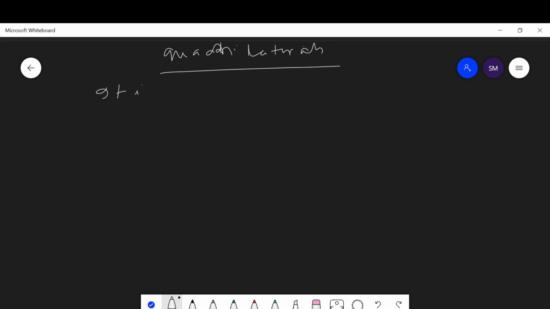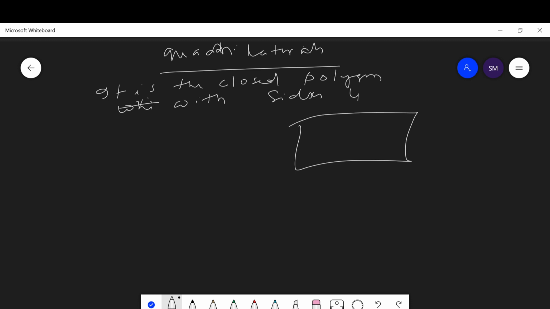It is a closed polygon with 4 sides. A quadrilateral is a polygon which has 4 sides.